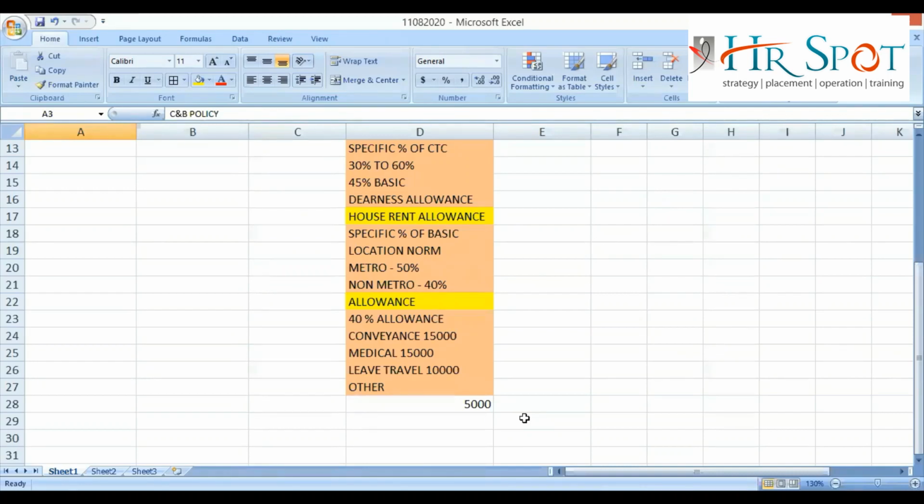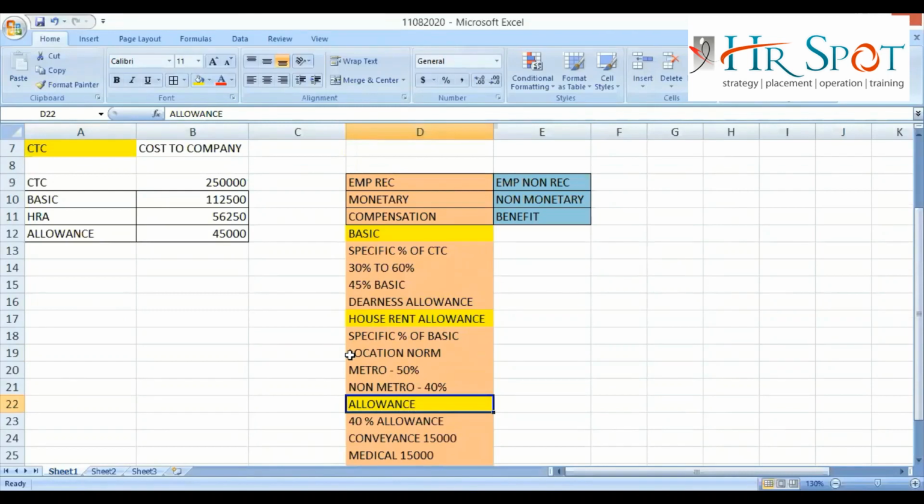Okay then. Do not worry, everything will be discussed, everything will be covered, step by step. Now, what we have discussed is that the company can give allowance, that is a fixed percentage of basic, or that can be a fixed amount. And they can segregate that into different components, like conveyance allowance, medical allowance, mobile allowance, this allowance, that allowance, etc.